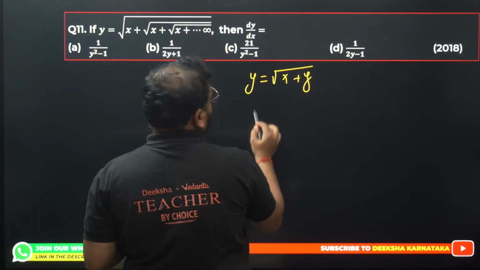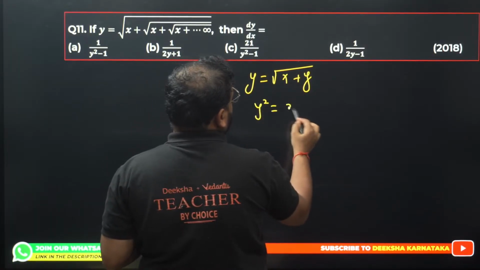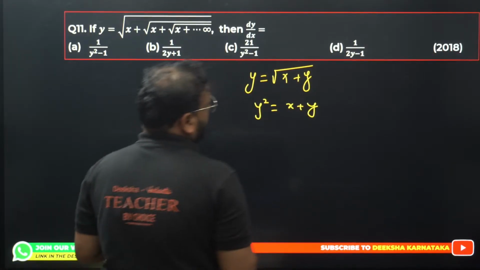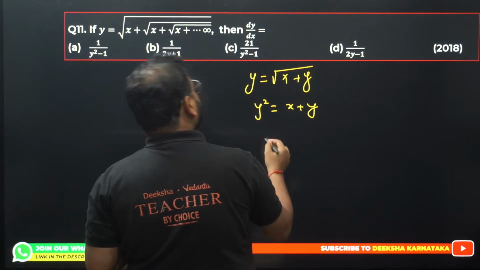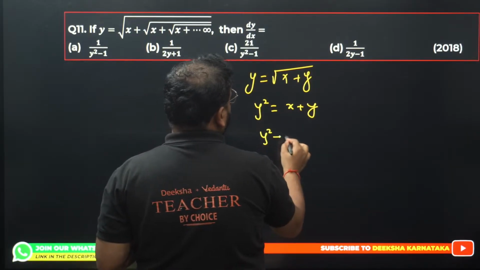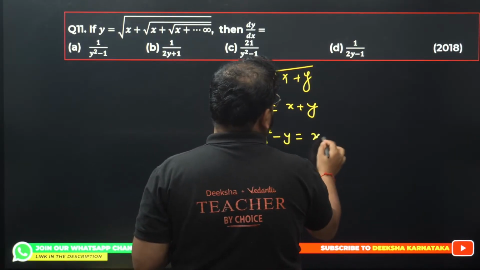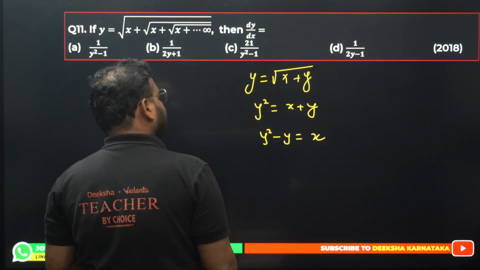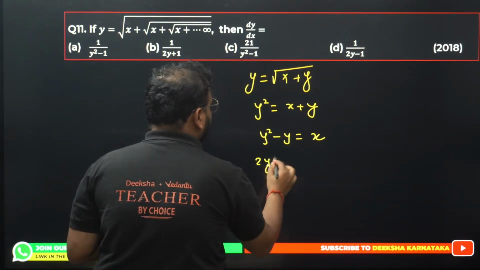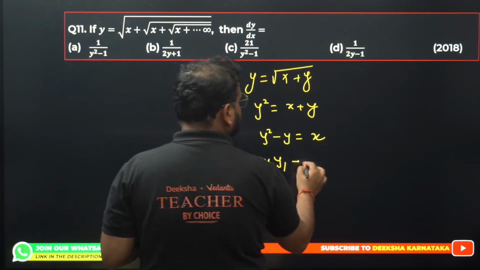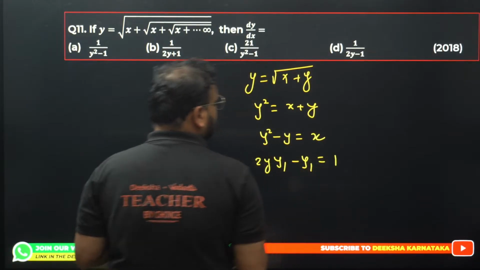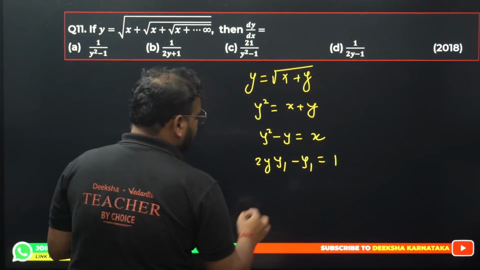Get rid of the root. So square equals to x plus y. Okay. What's the next step? Bring it on over this side. You get y square minus y equals to x. Differentiate now. What are you going to get? 2y y1 minus y1 equals to 1. Take y1 common.